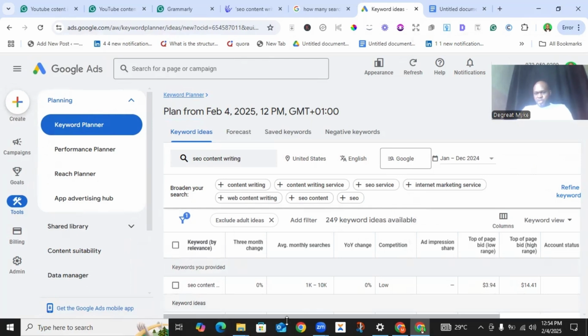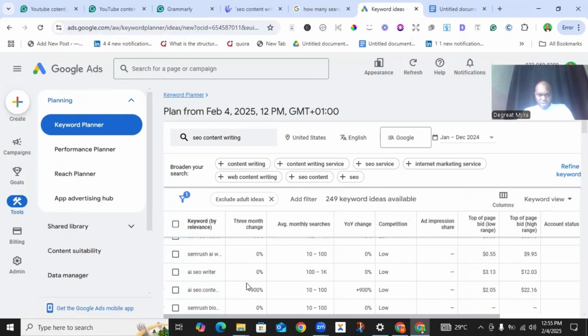Now, this information is telling you how much advertisers are willing to pay to rank for this particular keyword on the Google search engine result page through Google Ads. Now, the higher the amount you see here, it shows that such keywords have high commercial intent and are also very competitive. You can see the competition level here is low, but why is the competition level low? Let's say, for example, I'm trying to create content that addresses this. I will still need to do content analysis, that is to check the top ranking pages on the SERP, the search engine result page.